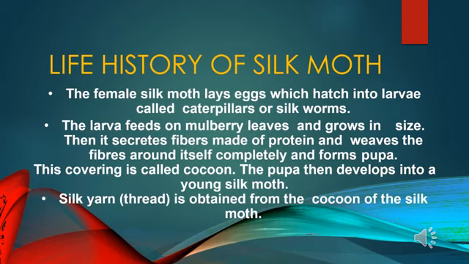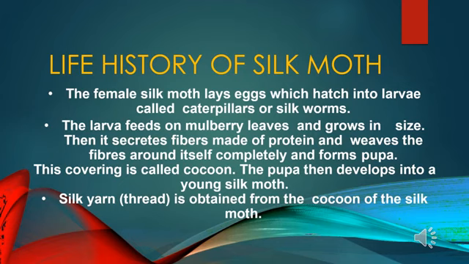So how is this cocoon made? It secretes a gum-like liquid. The silkworm secretes a gum-like liquid which is made of protein, and from this we get the silk fiber. And when this gum-like protein is exposed to air, it starts becoming hard. Once it becomes hard, it is nothing but the silk fiber. And this gum-like substance causes the fibers to stick to each other.